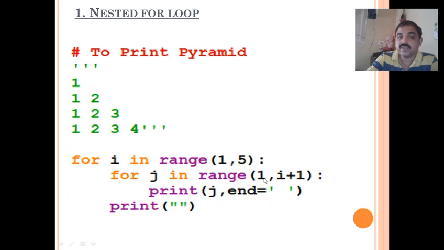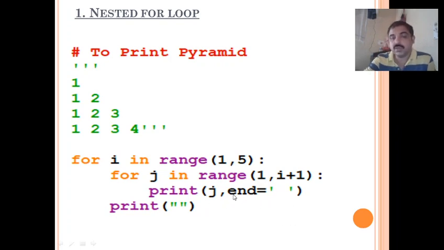So next it enters the inner loop. For j in range 1 comma I, I is 2, now 2 plus 1, so 1 to 2 times j will be displayed, that is j will be 1 first time, then j will be 2, then again with the space, then it goes to the outer loop once again, I becomes 3, j will be starting from 1 to 3 plus 1, that is j value will be 1 to 3, so again it displays those, continues with the loop.